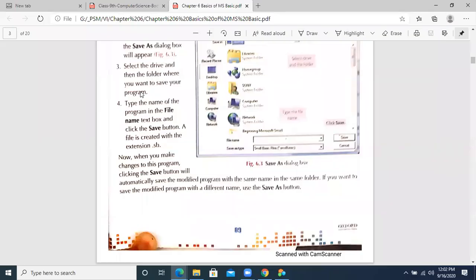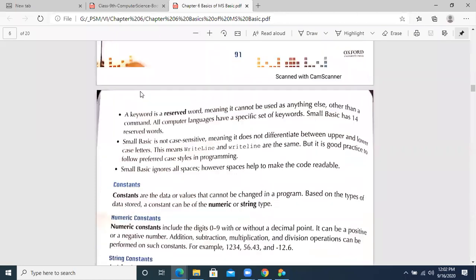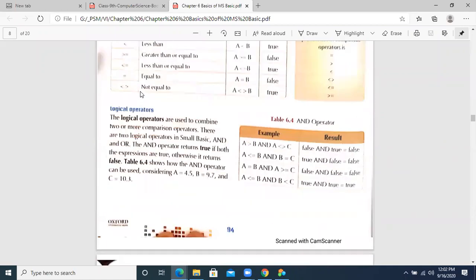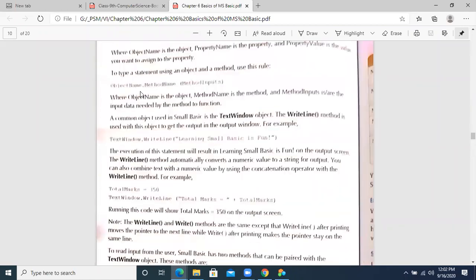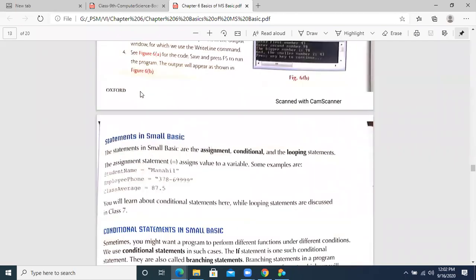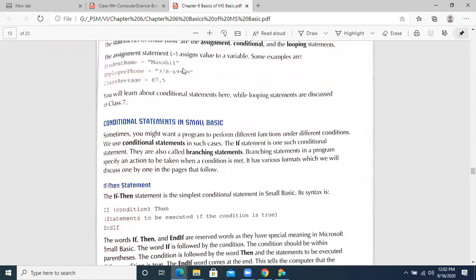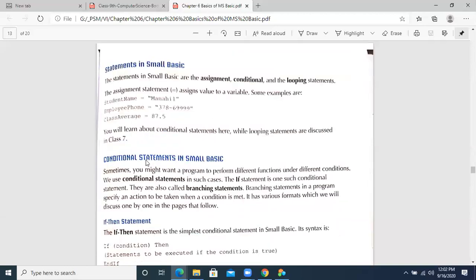If you go to this chapter, you will be able to see what is written about this topic, because I have already explained all these things to all of you. Statements in Small Basic. किस page पर है ये? This is given on which page? Page 99. Statements in Small Basic. यहाँ क्या लिखा है? Conditional statements in Small Basic.